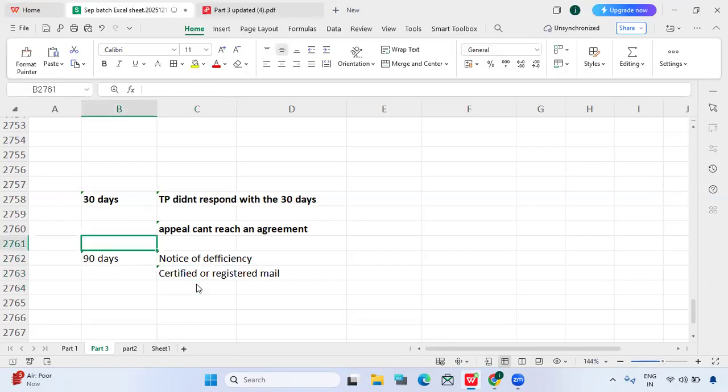Nowadays we are not using postal cards, right? There is a postal card where you can write information and put the card in the postal box. For that you will not get any tracking ID, and it will automatically go to the recipient.